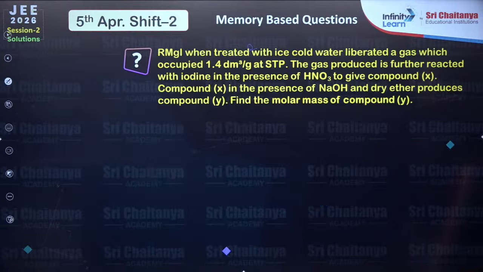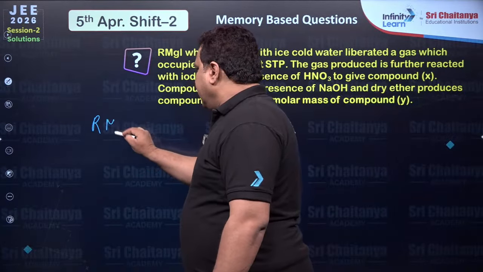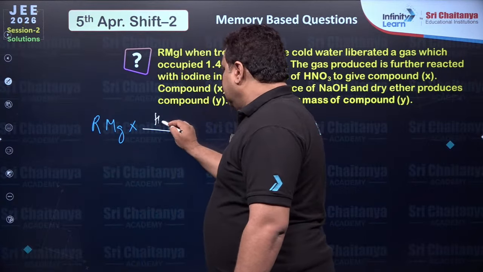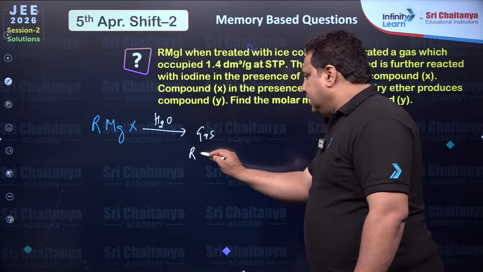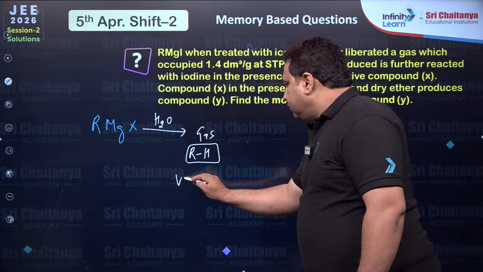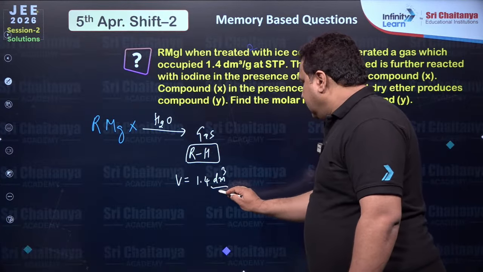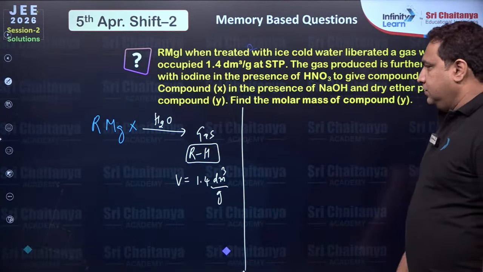Next. Grignard, when treated with ice cold water, liberates a gas which occupies a volume of 1.4 dm cube per gram at STP. So Grignard is RMgX. You are treating with water, giving a gas, and that gas must be an alkane. Correct? So now how to solve this?